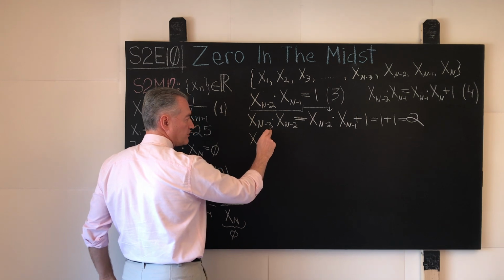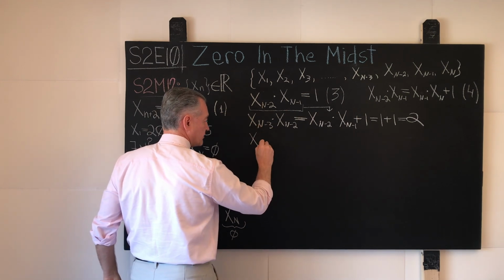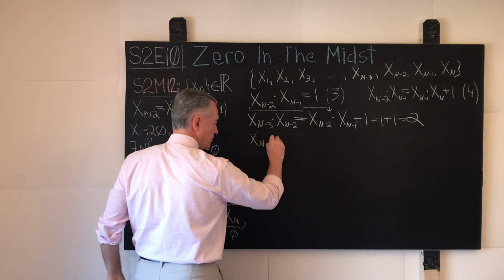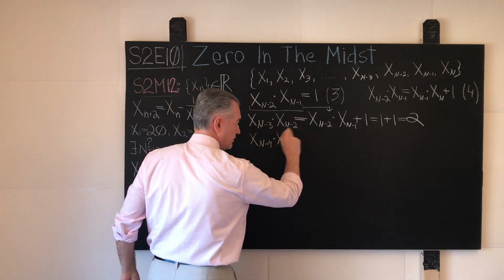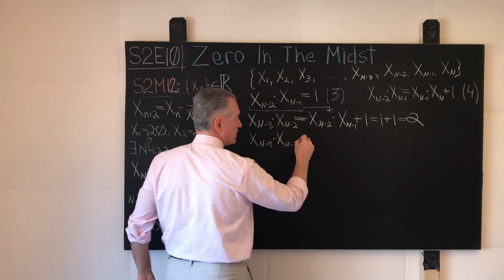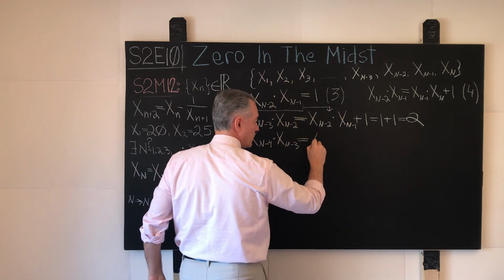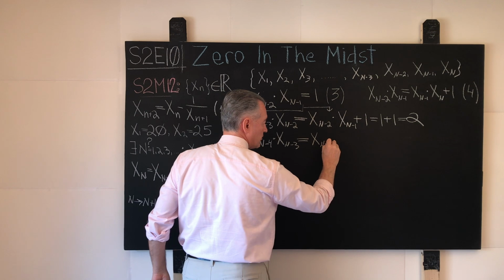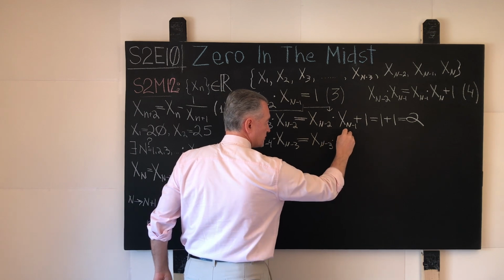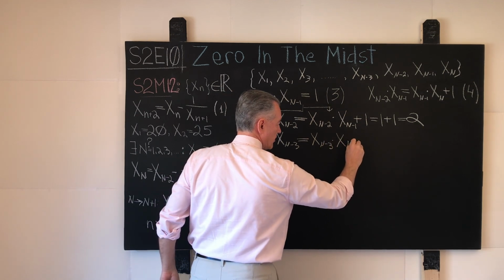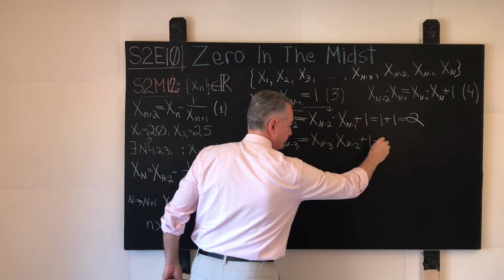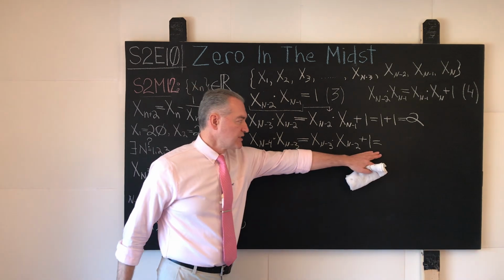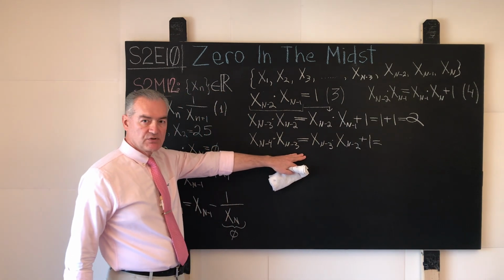We subtract 1 from this index, and what do we get? x_{n-4} times x_{n-3} equals to what? x_{n-3} times what? x_{n-2} plus 1. Still, 1 does not change, so this is the relation that we get.